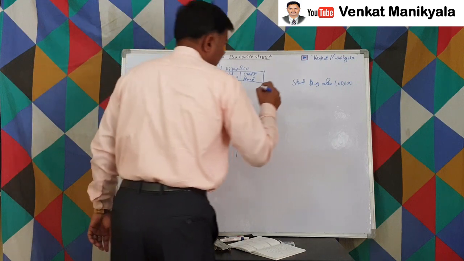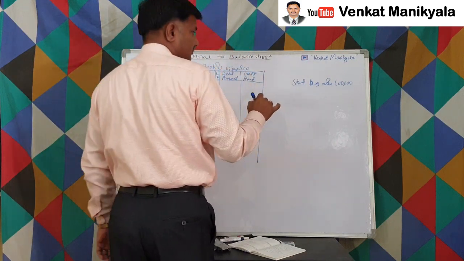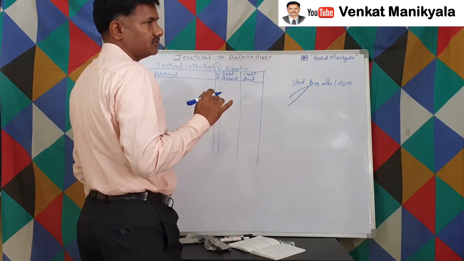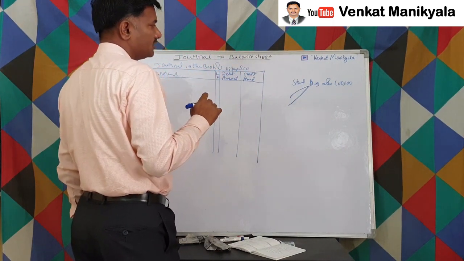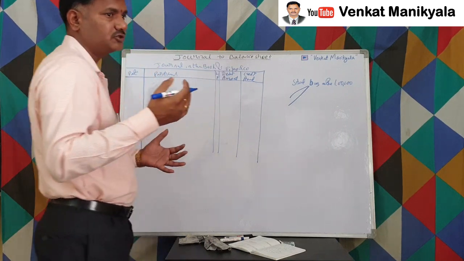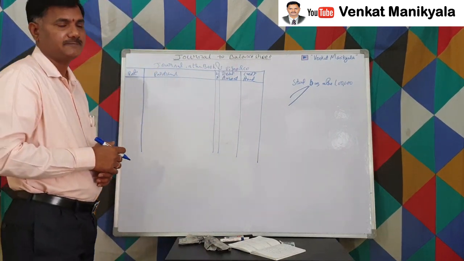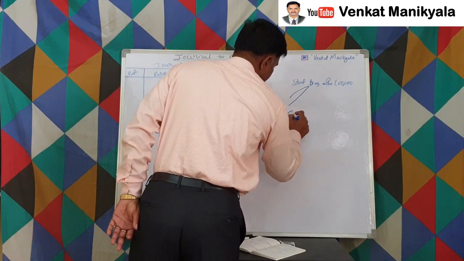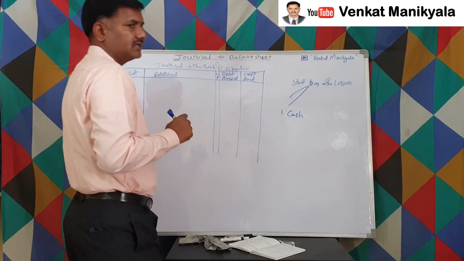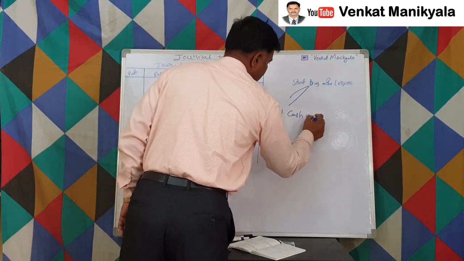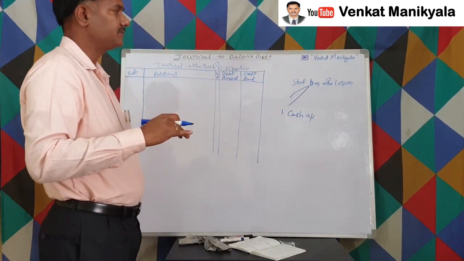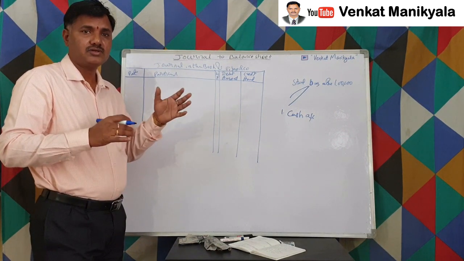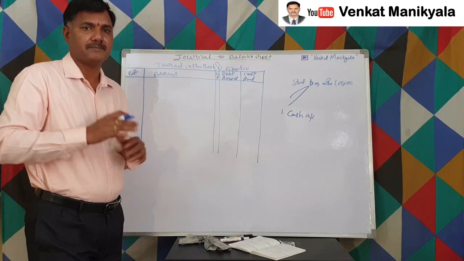So now, from this transaction, we are supposed to take 2 accounts at least. We require 2 accounts, right? What are those 2 accounts? We are getting cash into business because we started the business, right? So number one is cash. Cash is one of the accounts, cash account. And what else account here? Who started this? Vijay.